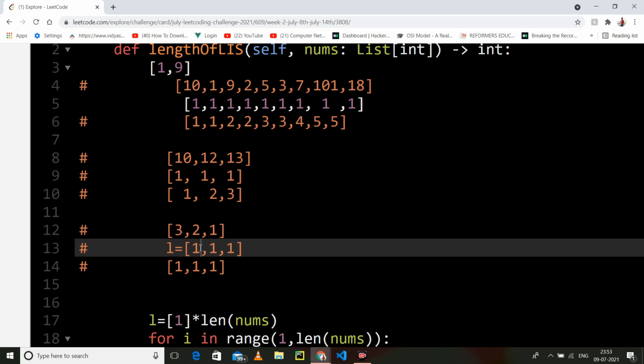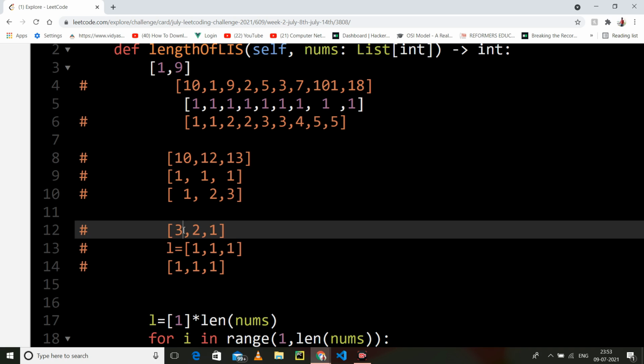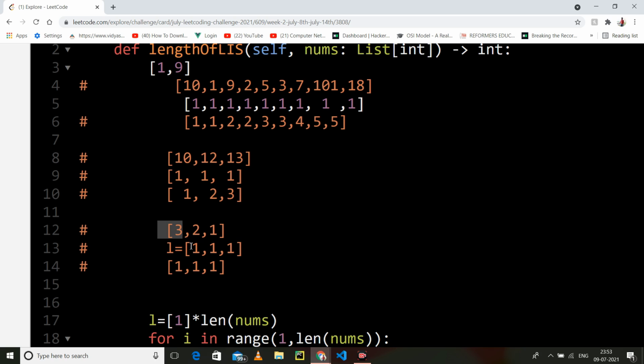But in this case it is 1, 1, 1, and when we start from 2, then we check whether the previous element is less than 2. No, there is not any element which is less than 2, so we will not change. Same for 1 as well, because there is no element which is less than 1, so the result array is 1, 1, 1.